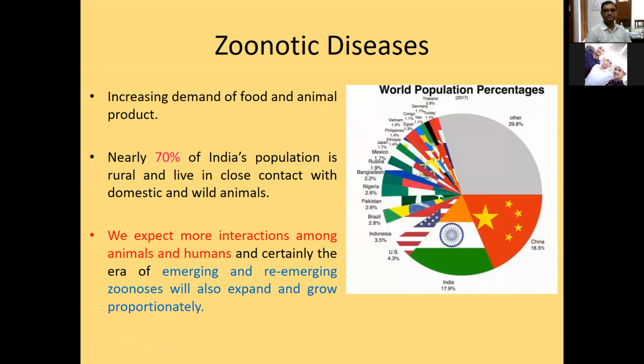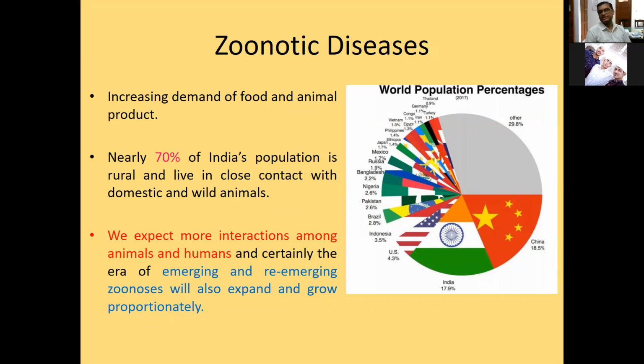You know that with the increase in population, our country has the second largest human population in the world, second to China. So we are growing very fast in terms of human population, and most of our population is residing in rural setups where there is a close association between humans and animals.